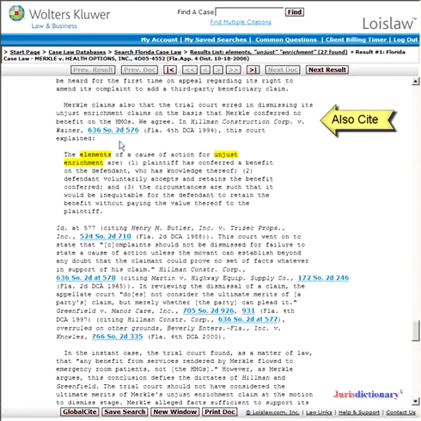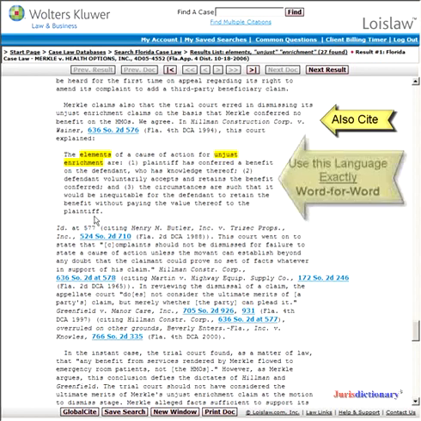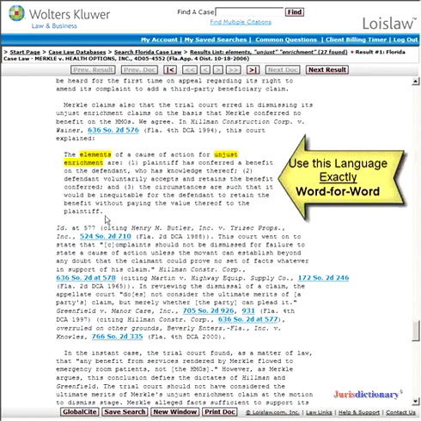So I would cite both of these cases, and I would use this language exactly when I was instructing the court as to what the law is with regard to this cause of action called unjust enrichment. And I would be sure that the court understood and that I made my record.